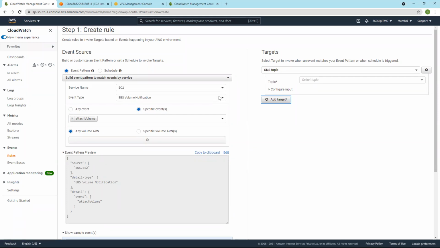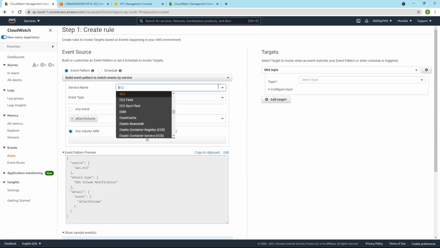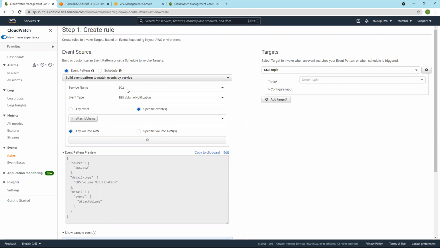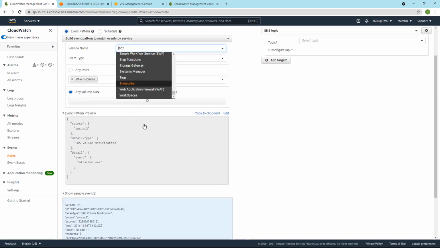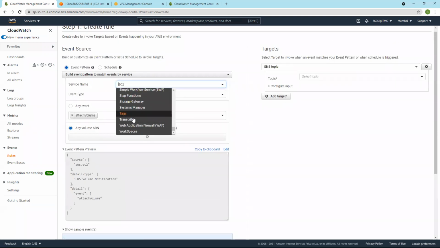And here we can also make use of CloudTrail. So here if I mention EC2, this rule will be only for EC2. And again, within EC2, the event type is EBS volume notification. So if I want to apply the rule to all the services, then it's better to use CloudTrail.